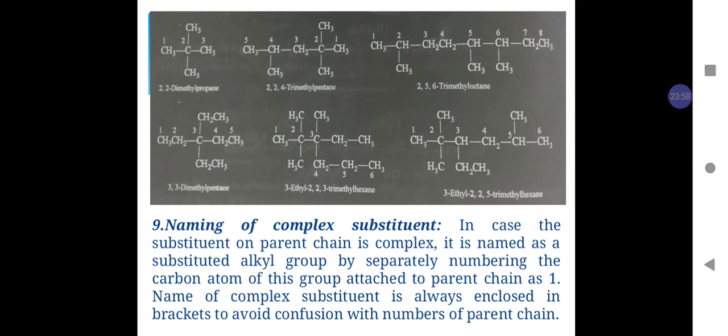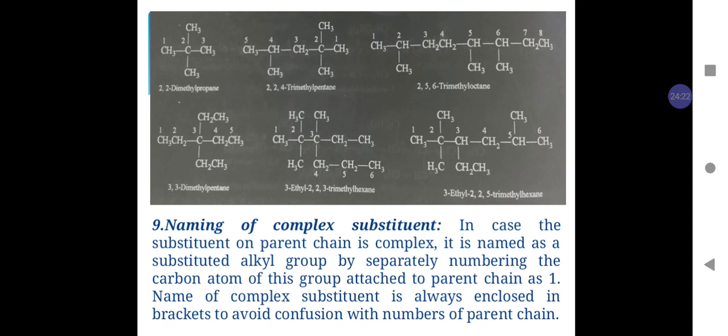Similarly, in example number 2, methyl groups are present on carbon numbers 2 and 4. Since at carbon number 2 there are 2 methyl groups, the name of the compound is 2,2,4-trimethylpentane.